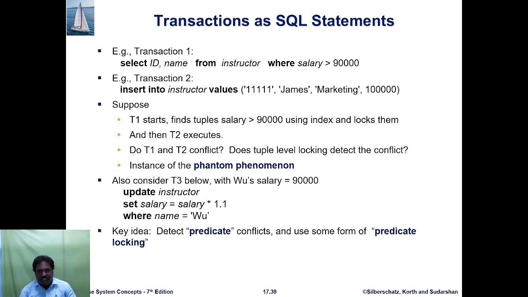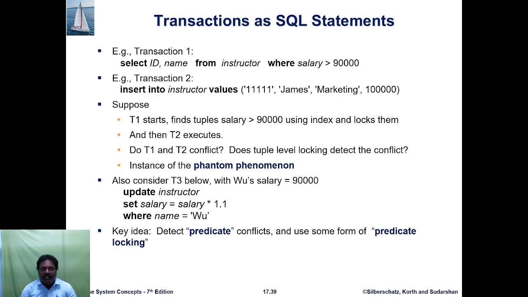Consider a transaction in SQL: select ID, name from instructor where salary is greater than 90,000. Then example transaction 2: insert an instructor with values 11111, James, Marketing, salary 1 lakh. Suppose T1 starts, finds the tuples with salary greater than 90,000 using an index, and locks them, and then T2 executes.